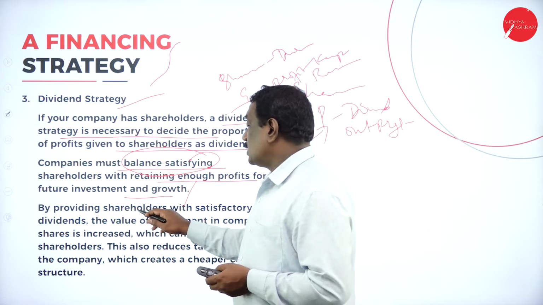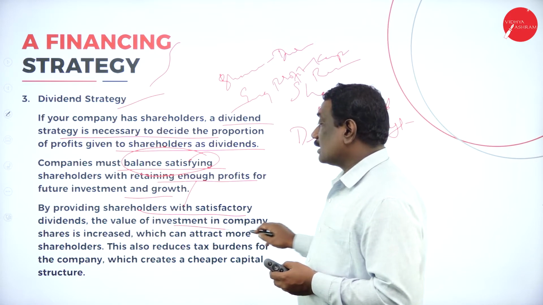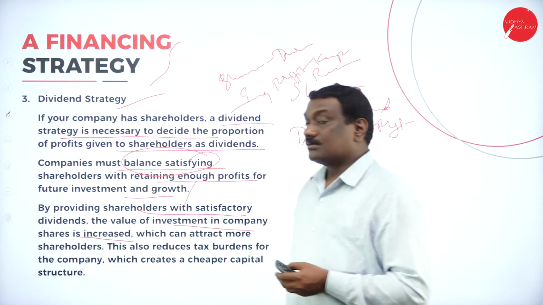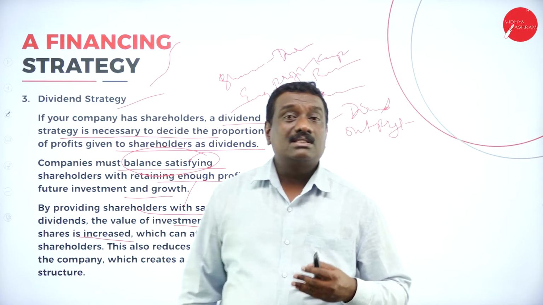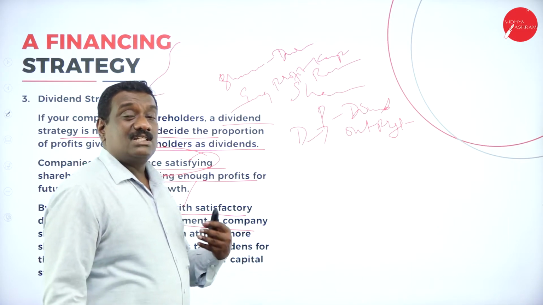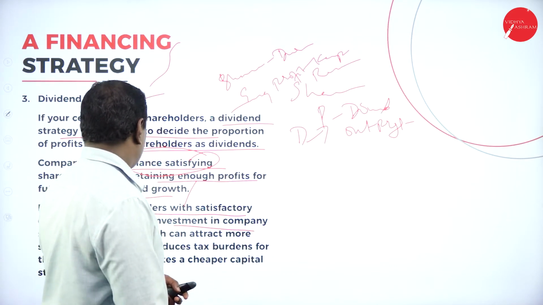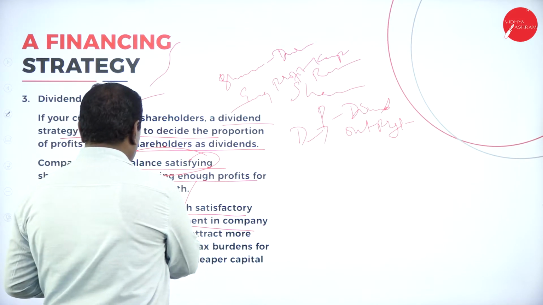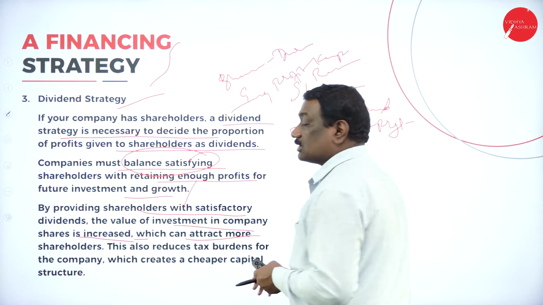Then by satisfying the shareholders with dividends, what happens here? The value of the investment in the company shares is increased. So when the company is giving a lot of dividends, or satisfying the shareholders by paying very good dividends on their investment, then surely the value of the shares also gets increased, and thereby it can attract more shareholders.